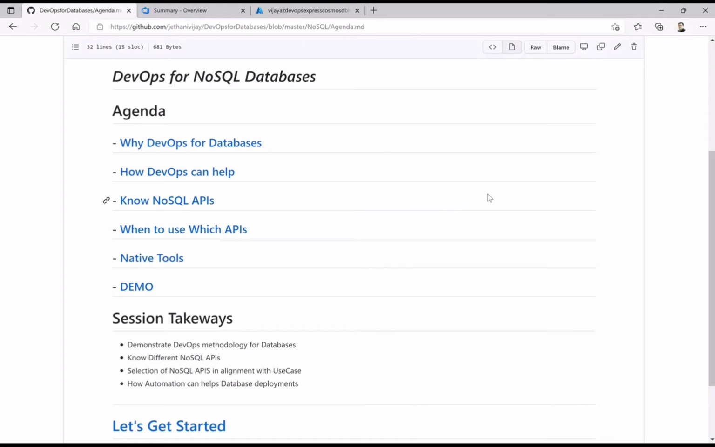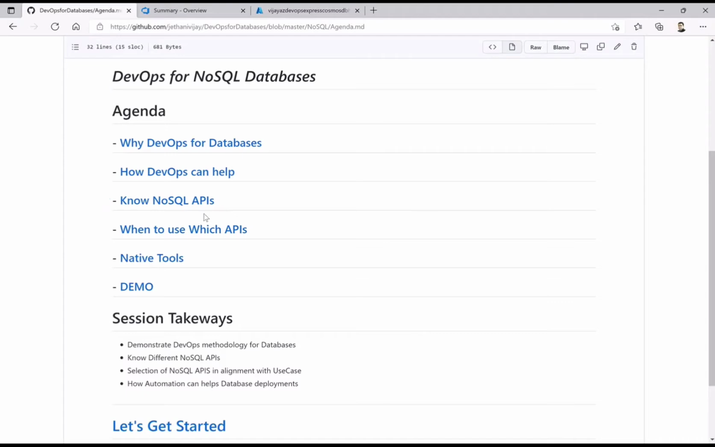For today's session, we are going to cover DevOps for NoSQL databases. Coming to the agenda, we first have to see why exactly we need DevOps in the first place. Then we will go through how DevOps can help, like what are the tools and processes we have which help us implement that in a better way.